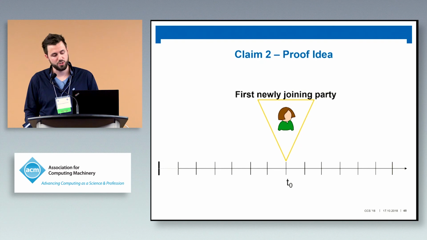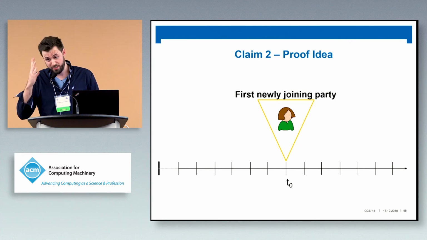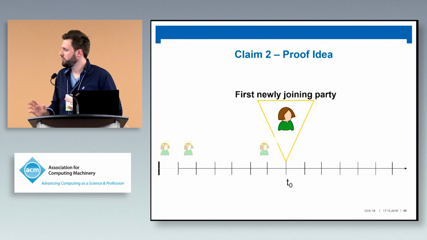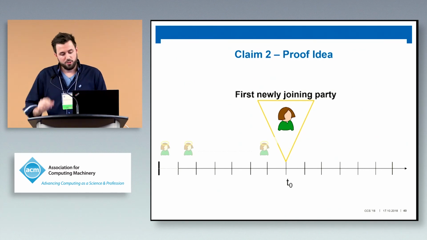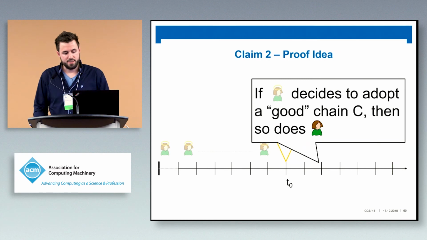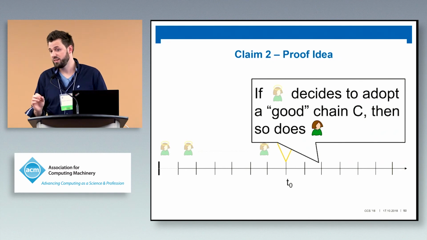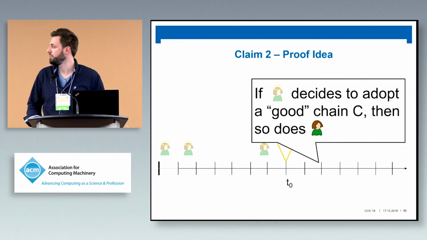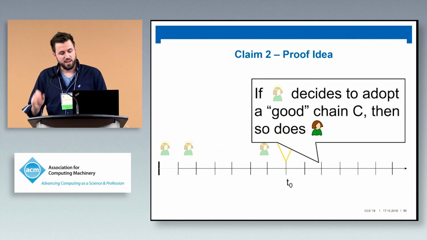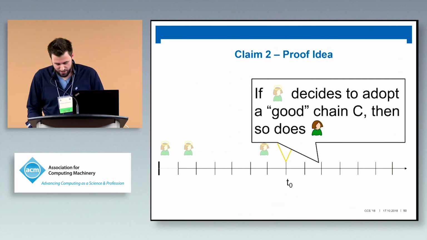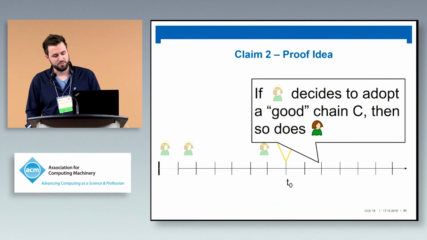Now, quickly, as I'm running out of time, for the second claim, consider Alice joining an execution for the first time. We conduct a thought experiment. Maybe there is a spy spying on the protocol from the beginning. What we prove in the paper is that if this spy, this angel Alice, decides to adopt a good chain, and remember, angel Alice is very up to date and observes everything from the beginning, then so does the real Alice. So we're fine.